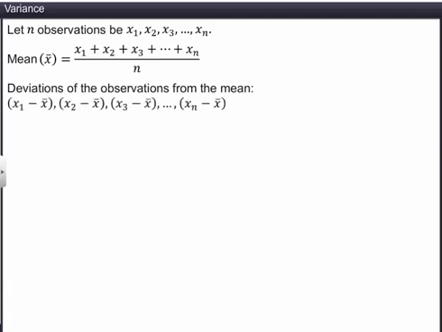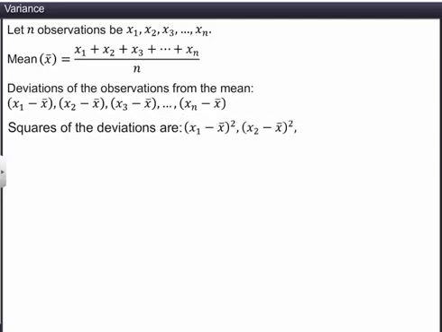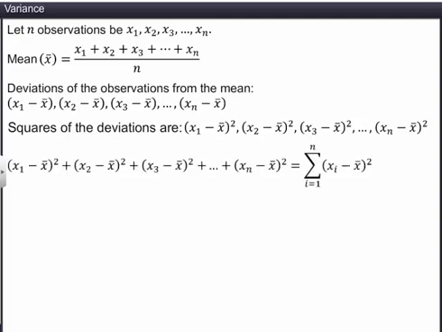The squares of the deviations are (x1 minus x bar) whole squared, (x2 minus x bar) whole squared, and so on, up to (xn minus x bar) whole squared. Now, the sum of the squares of the deviations can be written as the summation of (xi minus x bar) whole squared, where i is running from 1 to n.